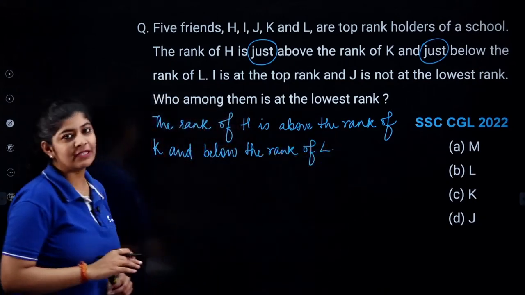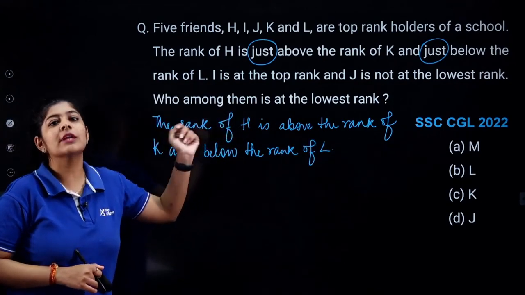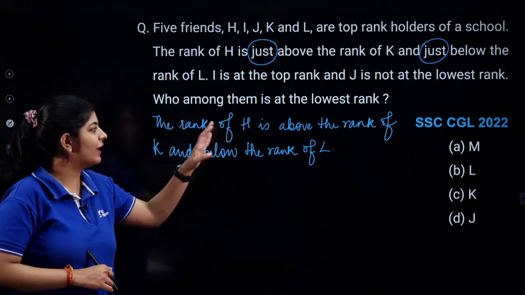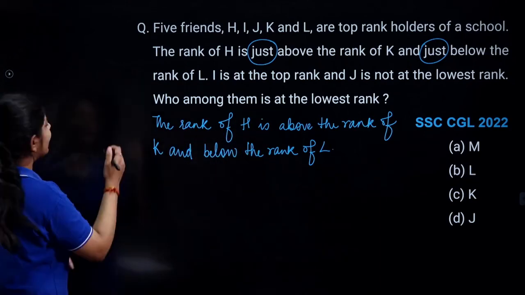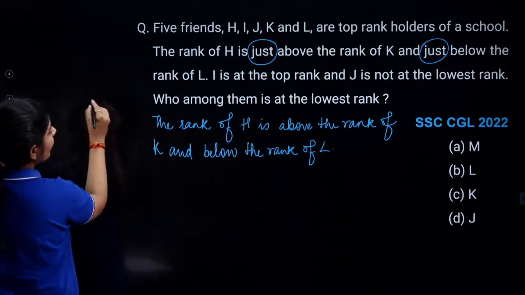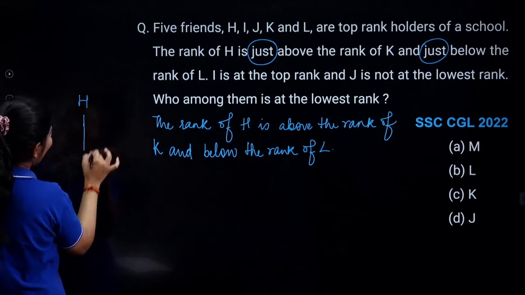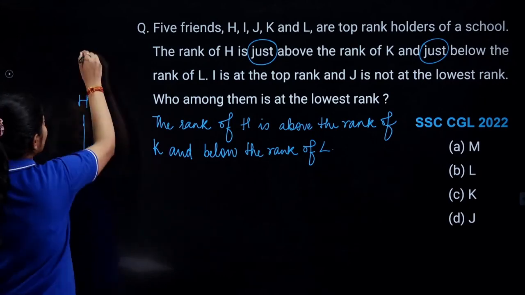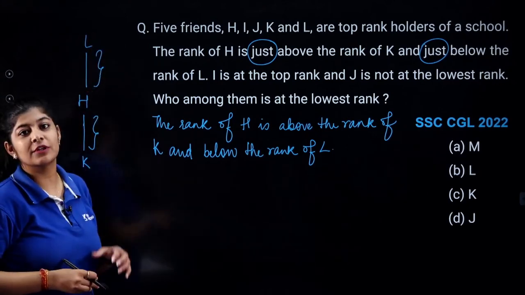Let's suppose I am having this type of line. Then with the help of this line, I am not able to determine the exact distance or exact position of L, H and K, because according to this I can arrange it like that: the rank of H is above K, now I don't know how many persons are going to sit over here, and below L again I don't know how many persons are going to sit over here.